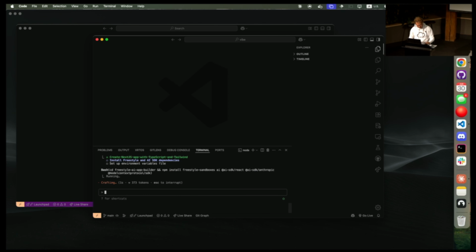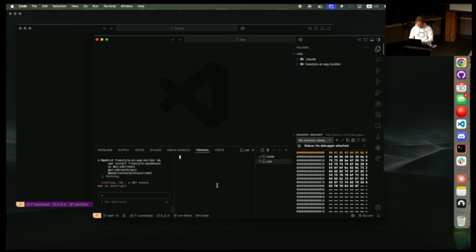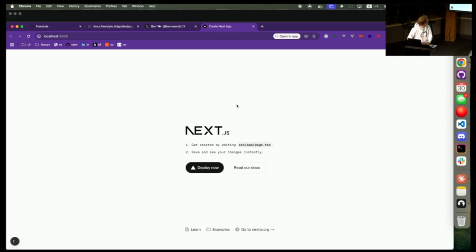And we're going to just have it install. And it's installing all of the dependencies. It's adding Freestyle, all of this. And now I believe we actually have the app, thank God. So I can cd into that directory and run this. So let's get going. I'm excited to actually see something for the first time in this talk.